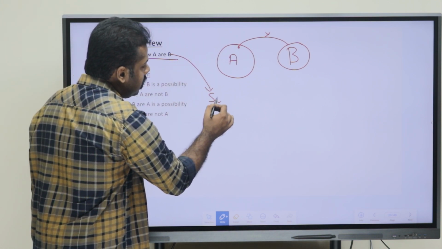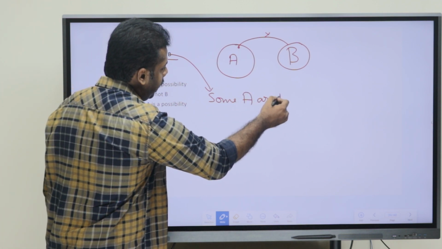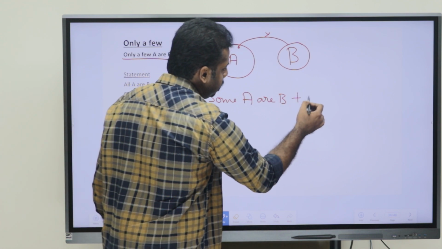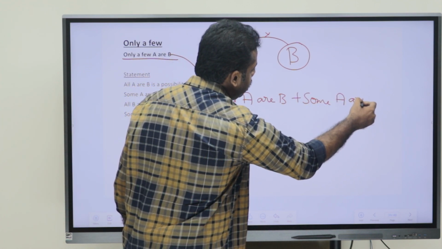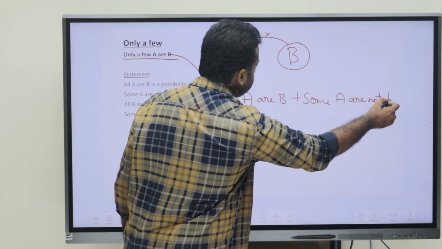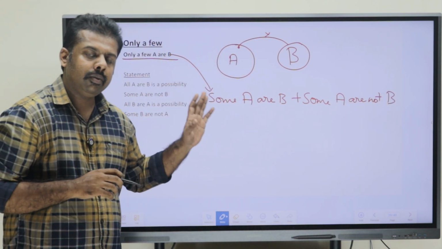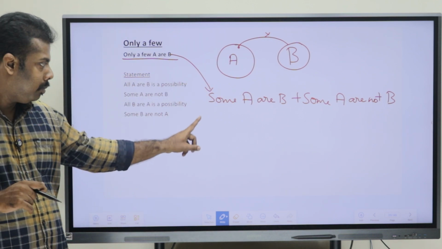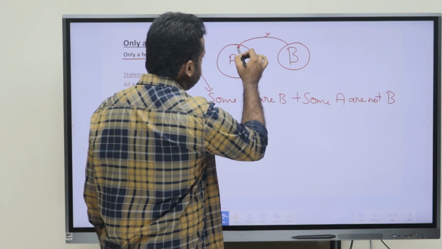A are B means some A are B, and some A are not B. So it is a combination of both of these, some A are B and some A are not B. That means some portion of A will be B, but some portion of A won't be B. So this is an important concept. So we are drawing the Venn diagram using this sort of logic.